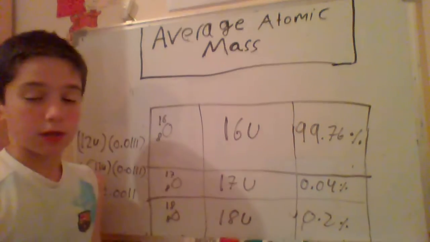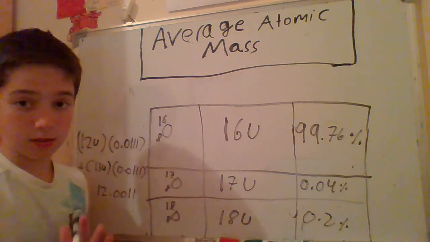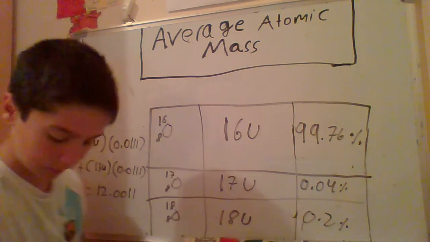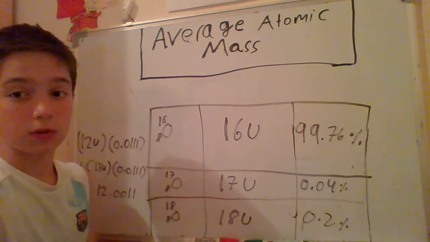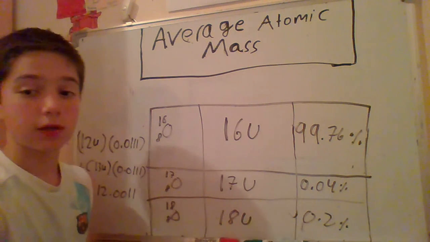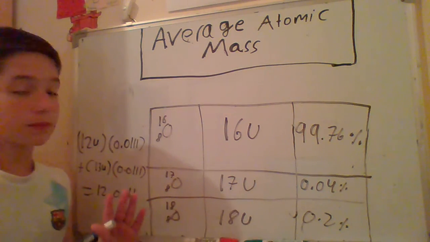So do you remember, guys, the rules? Let's do them. So the first rule, we need to convert the percentage abundance to what?